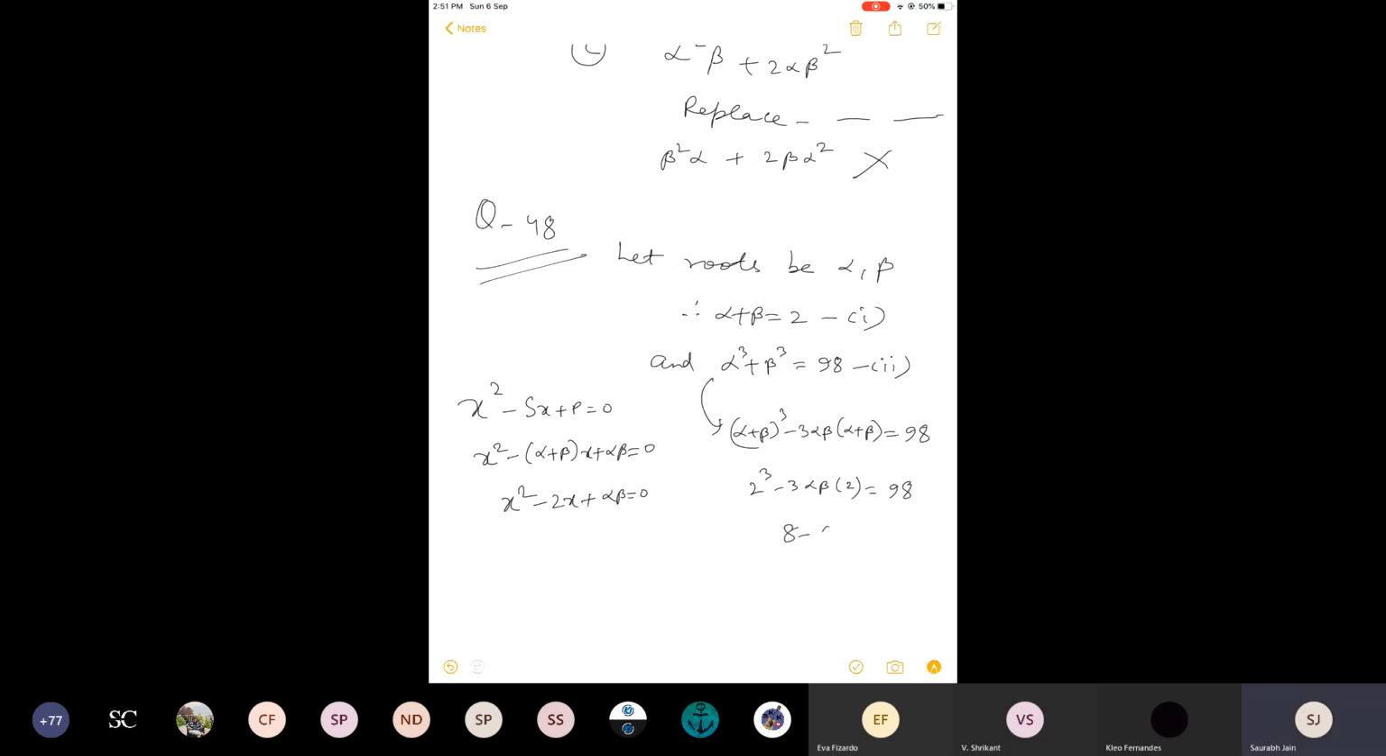This is 8 minus 6 times alpha beta equals 98. Minus 6 alpha beta is 90. Divide both sides by minus 6, you will get minus 15. Put this value here. You will get x square minus 2x minus 15 equals 0. This is our answer. We just need to find sum of roots and product of roots. Is it clear? 48.